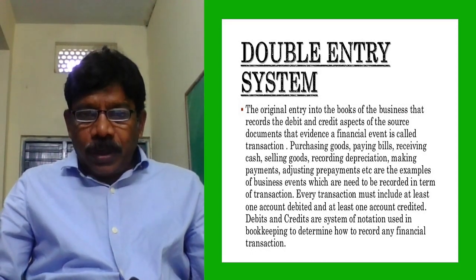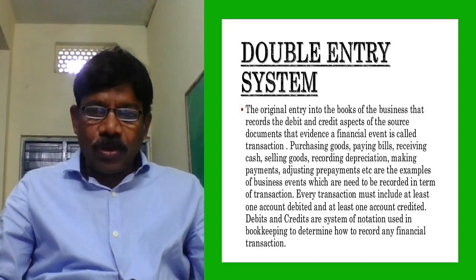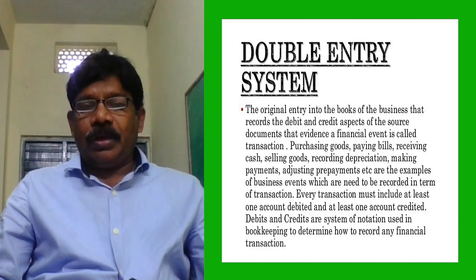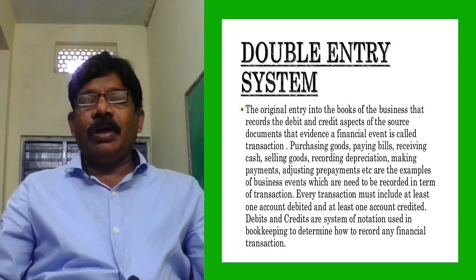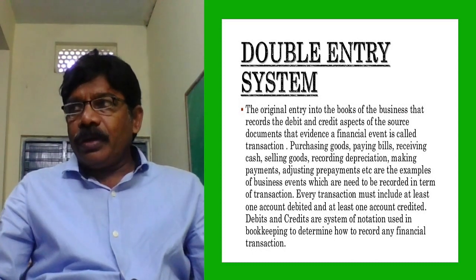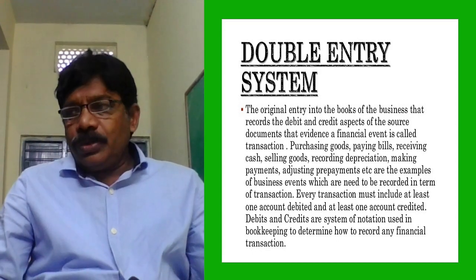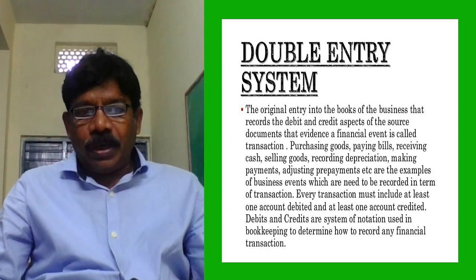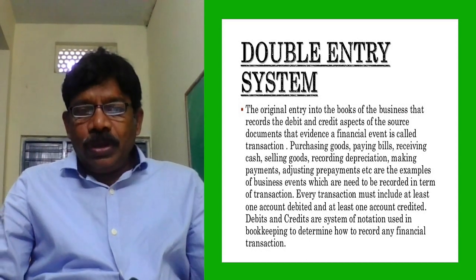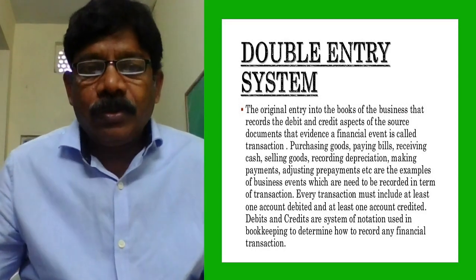Debits and credits are the system of notation used in bookkeeping to determine how to record any financial transaction. In recording financial transactions, we use debit and credit, DR and CR. These notations are for record purposes.